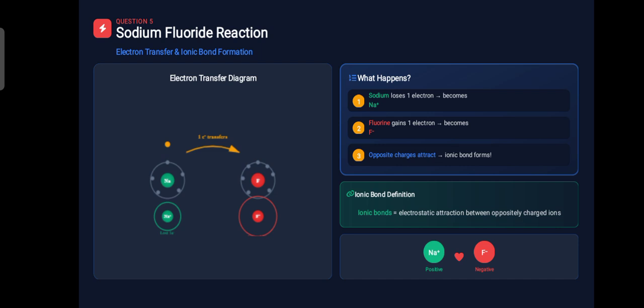So sodium loses 1 electron and becomes an Na positive cation, and fluorine gains that 1 electron and becomes a negative ion, an anion, that is the fluoride ion. And opposite charges always attract each other and they form the ionic bond. So an ionic bond is equal to electrostatic attraction between oppositely charged ions.